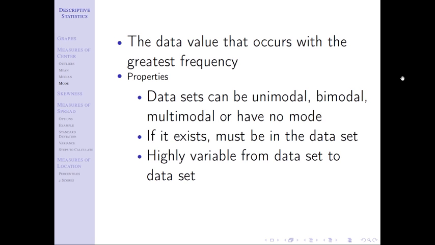It's highly variable from data set to data set, and that's why we don't use it with quantitative data, because modes can just vary wildly from data set to data set, and that creates a little bit of concern. We'd like to use statistics that if I were to take a data set and calculate a statistic, and then go to a similar but different data set and calculate a statistic, I'd get, hopefully, a similar number, maybe a little bit off, but similar. A mode can vary wildly, and that problem is a reason that we stay away from using modes with quantitative data.